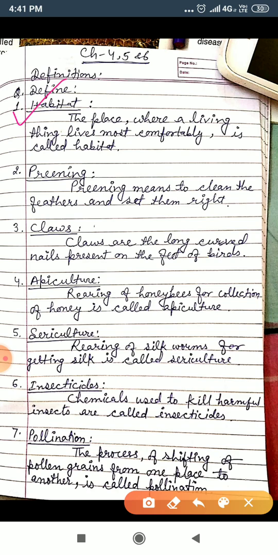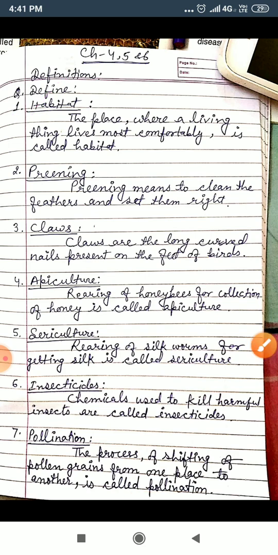first of all, habitat. What is habitat or define habitat? Both are the same. You can write here: the place where a living thing lives most comfortably is called habitat. Okay, now come to the next.